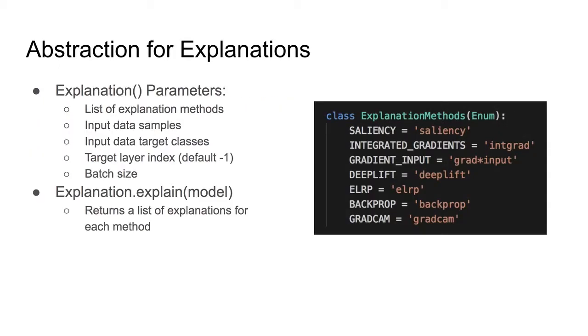So this is the abstraction for explanations. We basically provide an enumeration of the different options for computing the explanation we support, and you can provide that to an explanation class. You can provide any number of different explanation methods that are supported to be able to run with a sanity checker. And so the explanation object simply takes in the data and the model, and then you can run an explanation for the list of explanations that you've chosen.